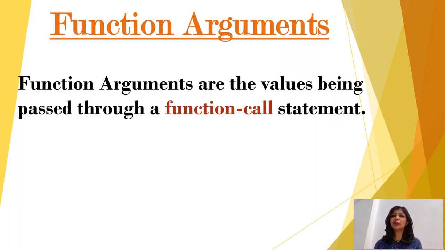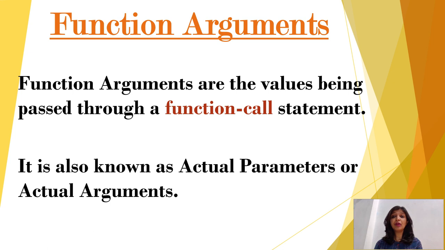Function arguments are those values which are passed at the time of function calling, and these are the values upon which the function is actually going to perform its task. So it is also known as actual argument or actual parameter.